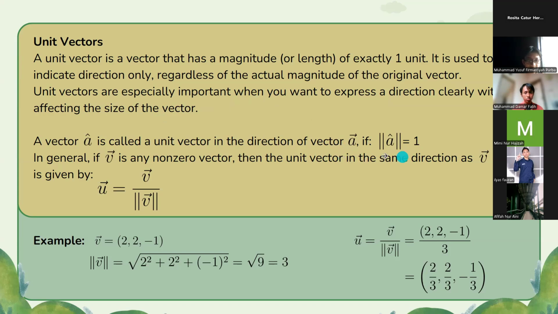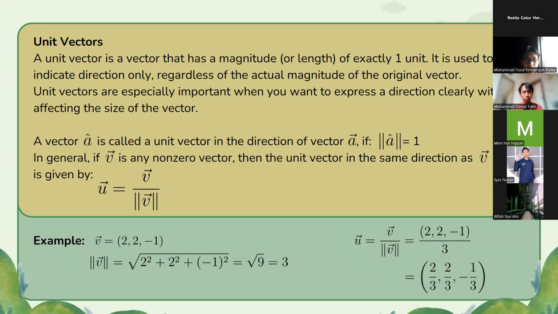So a vector A head is called a unit vector in the direction of a vector A if the magnitude of A head, or we can say the unit vector A, is equal to 1.